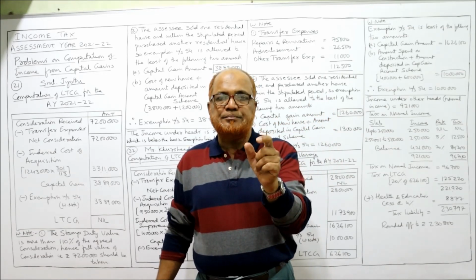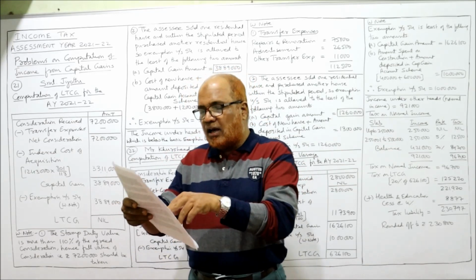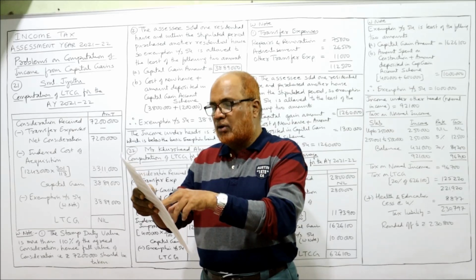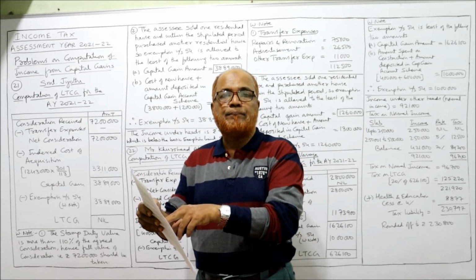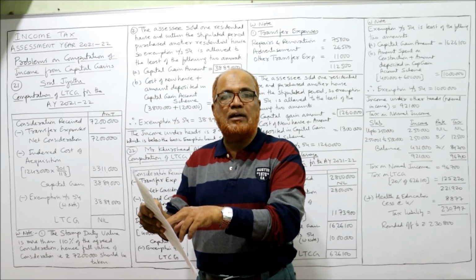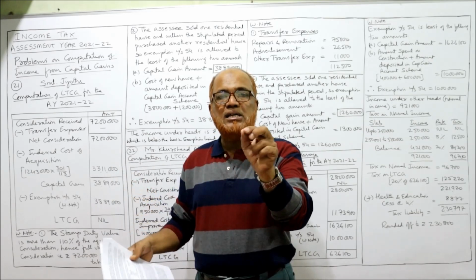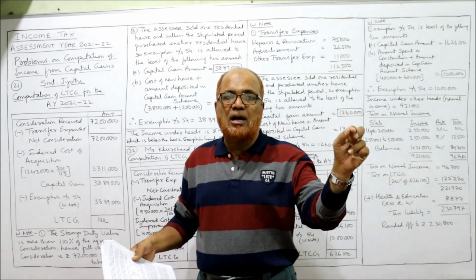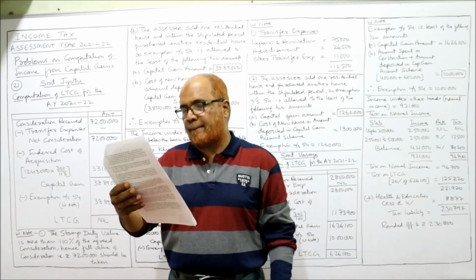So you have to see when this advance money is forfeited. Here in our problem, advance money was received on 3rd December 2020. That means after 2014. So this advance money forfeited, 90,000, is taxable under income from other sources. It will not come under capital gain.